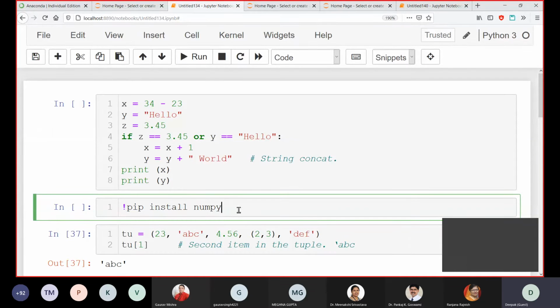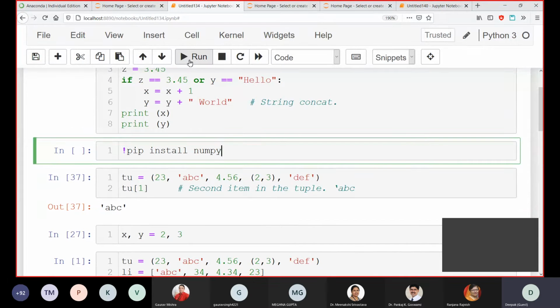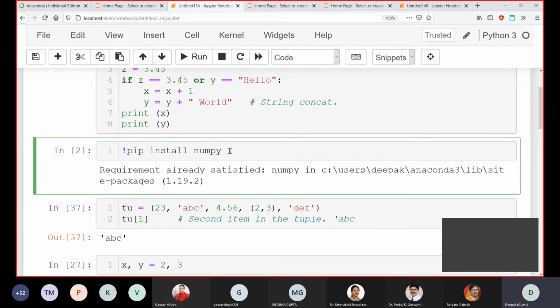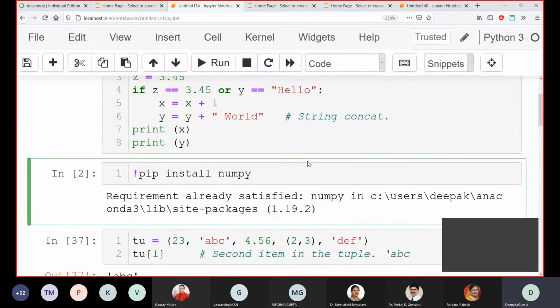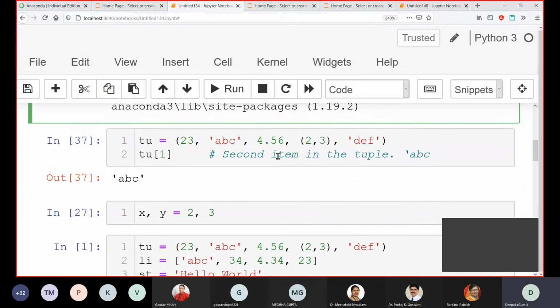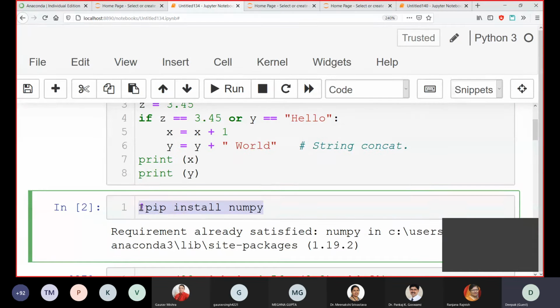This package is already on my system, so it may give an error, but even then you will understand. I think you can see how to run a command in the shell also. You can see the answer is "requirement already satisfied" because I already have NumPy in my system. So using this command, you can install any package in your Python library in the Jupyter Notebook or in the Anaconda. Can you see this? If you want, you can click a picture of this.